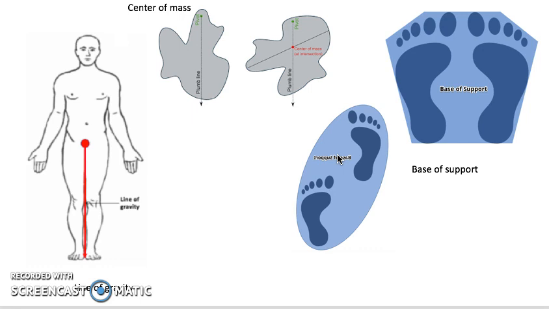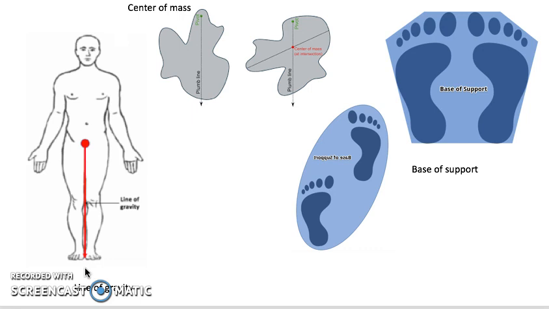Next, line of gravity is an imaginary line that runs down from a person's centre of gravity to the ground surface. The line runs vertically down to the surface that the person or object is on. The closer the line of gravity is to the centre of the base of support, the more stable a person is, due to the fact they'll be more balanced.